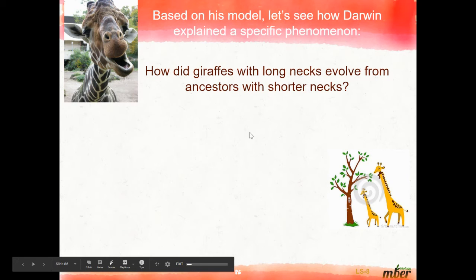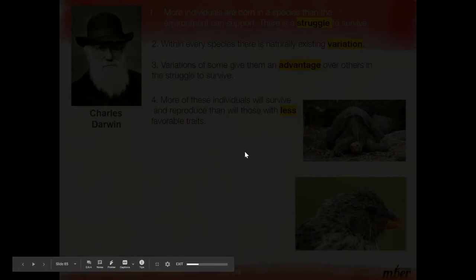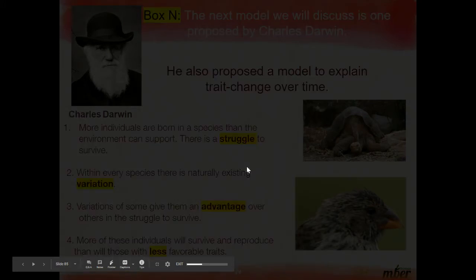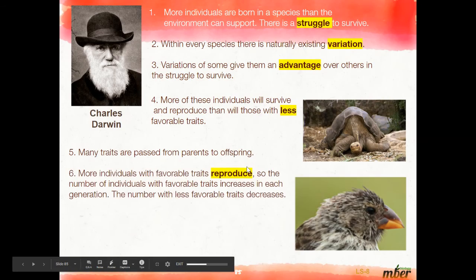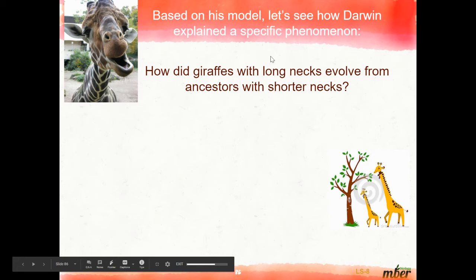Okay, so that was box O. Box N: all of these highlighted words need to get written down into box N. Based on his model, let's see how Darwin explained a specific phenomenon.